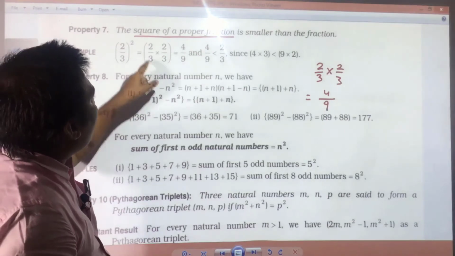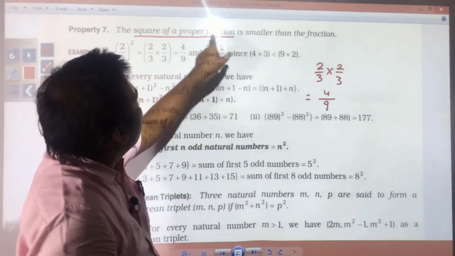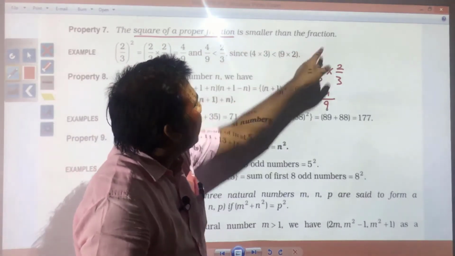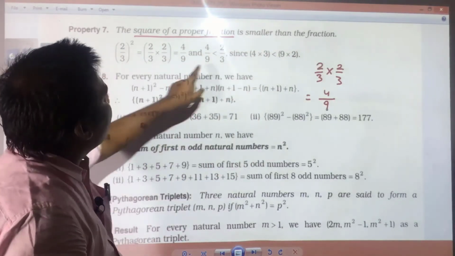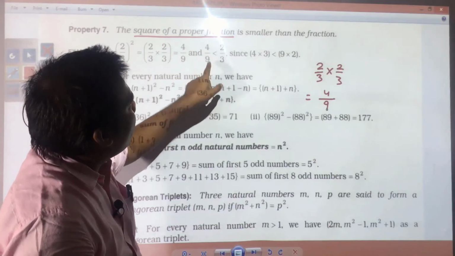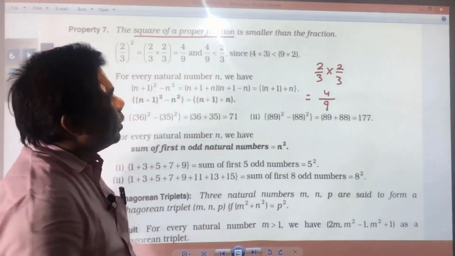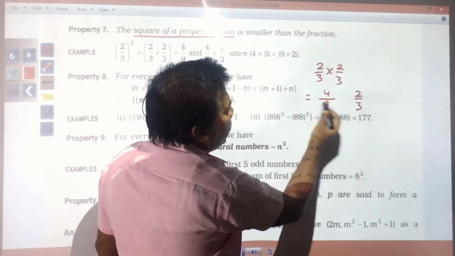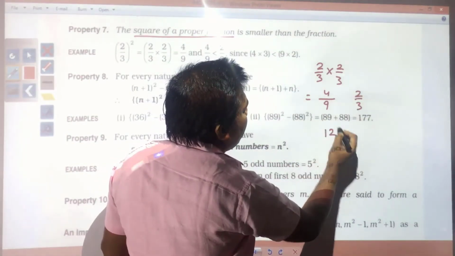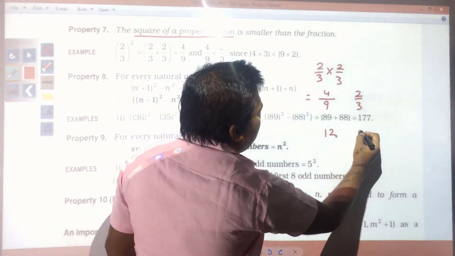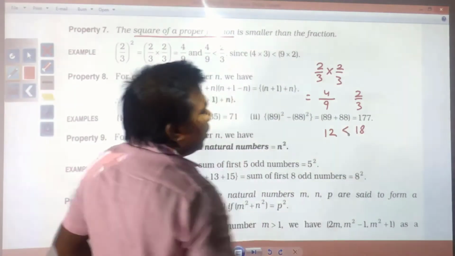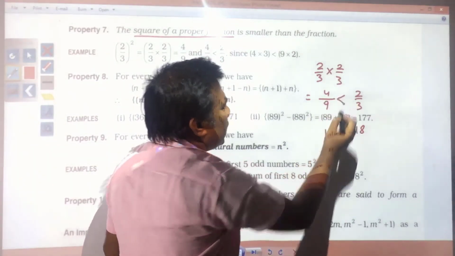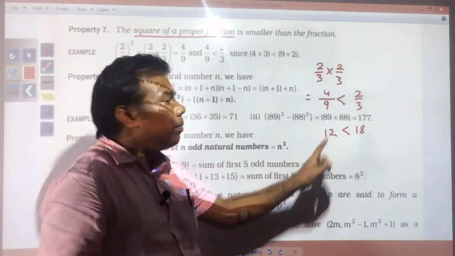So, if you are squaring it, then the square of a proper fraction is smaller than the fraction. Your fraction was 2 by 3. So, 4 by 9 will always be lesser than 2 by 3. Just you check also: 4 times 3 is 12, and 9 times 2 is 18. Just you see, 12 is lesser than 18, that is why 4 by 9 will be lesser than 2 by 3.